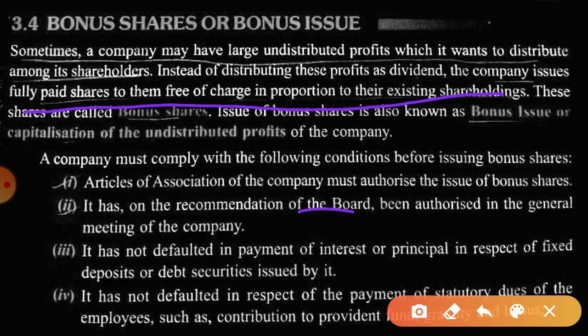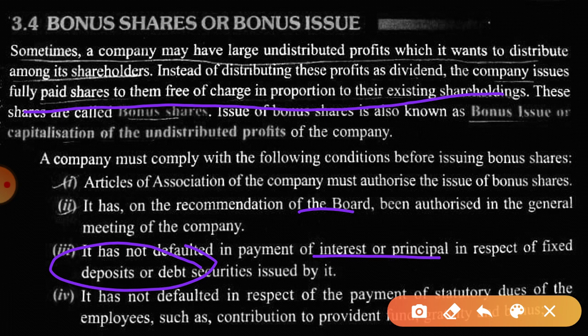Board here means board of directors, or simply directors. And the company should not have made any default in the payment of interest or principal in respect of fixed deposits or debt securities.